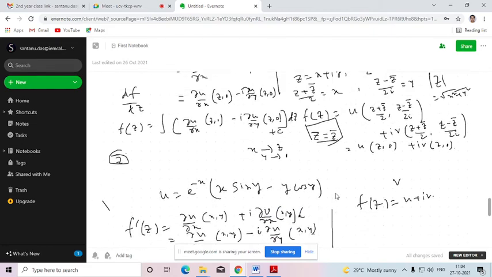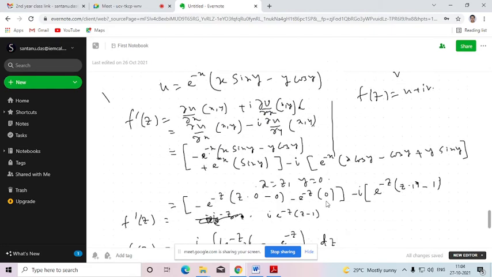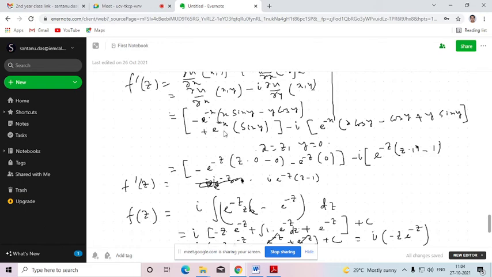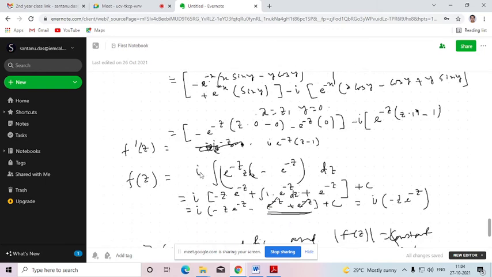So what we need to do? As per the previous method, we can replace x by z and y by 0. So if we replace x by z and y by 0, we will be getting this. If you simplify this, we will be getting this one. So ultimately f dash z is this. If we integrate both sides with respect to z, this will be f(z), that is i into the integration of this with respect to z.